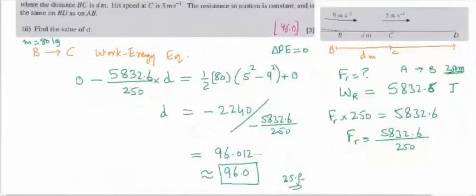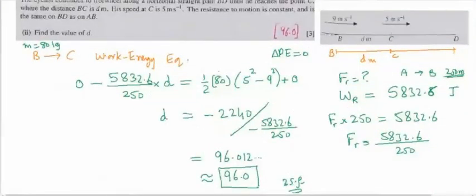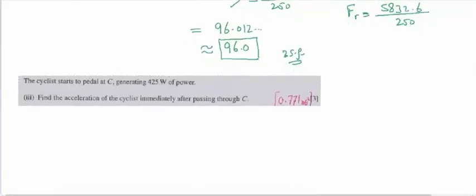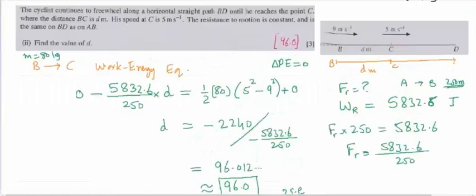Still, I think there is one more part of the question. It is this one. Now the motion will be from C onward. So the cyclist starts to pedal at C. Again, we will see the previous part of the motion, this diagram.